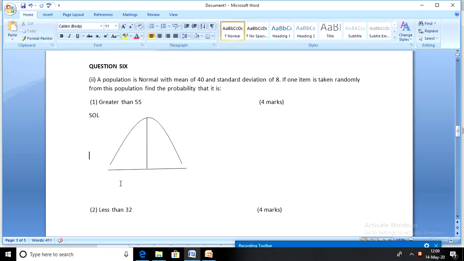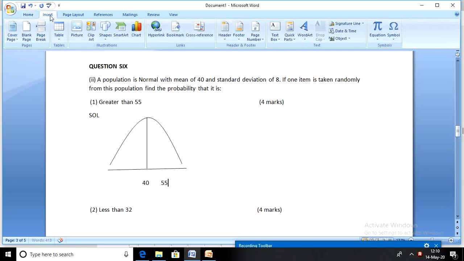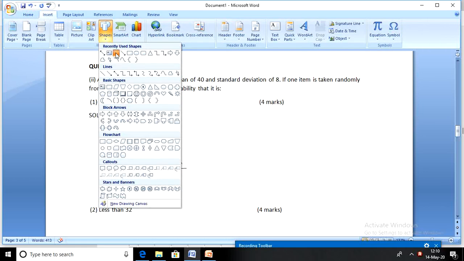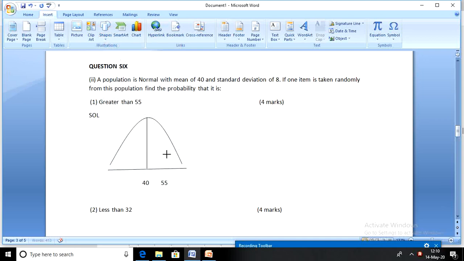So let's put up the mean. We are told from the question that the mean is 40. So we have the mean 40. We're looking at greater than 55. 55 is on the right side of 40. So put 55 there. Create a mark for 55.